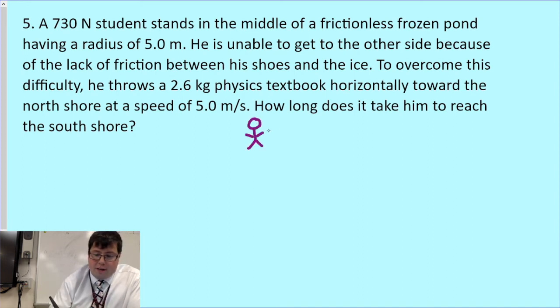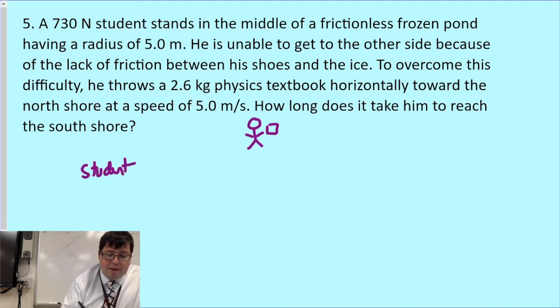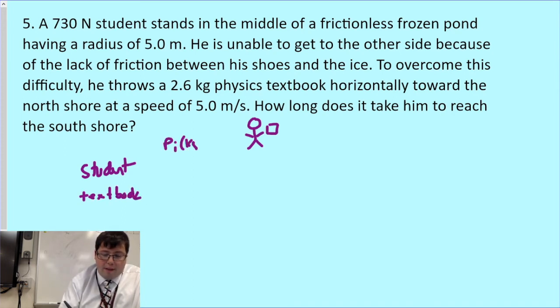So you've got a student initially standing there with his textbook. Now, when you think about our momentum table, our two objects are the student and the textbook. Before anything happens, what is the momentum of each of those?